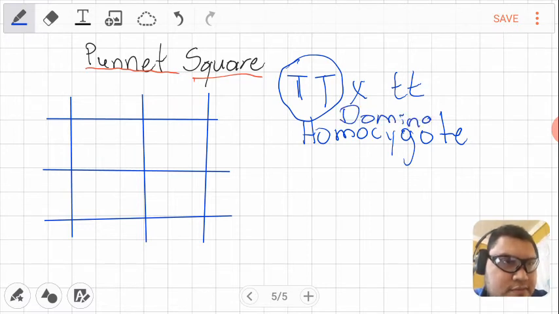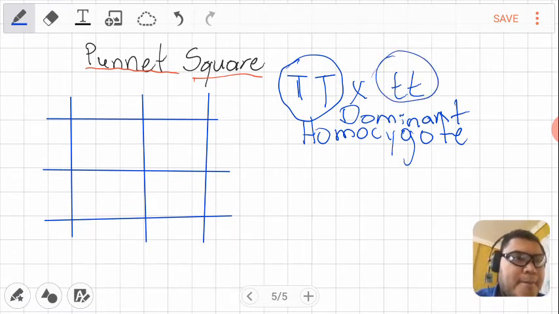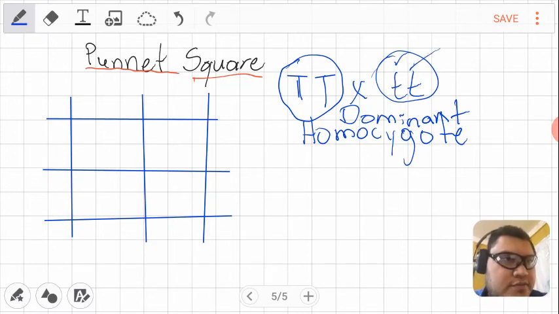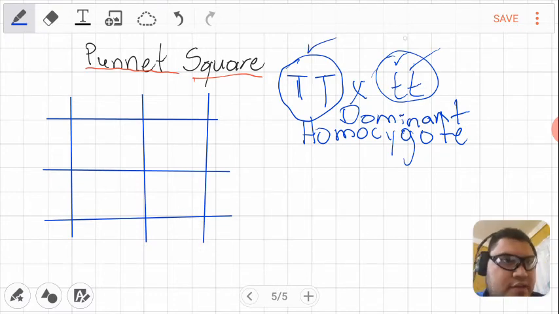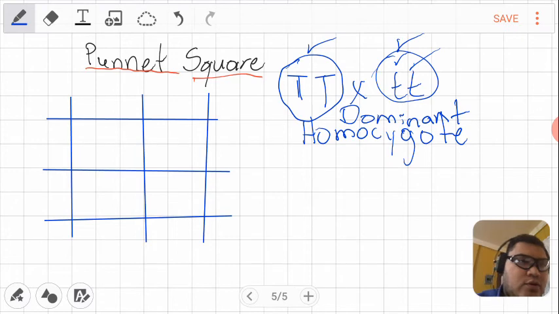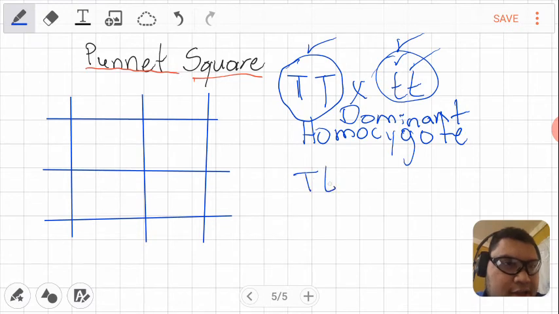Dominant homozygotes. And this one is, in this case, recessive homozygote because both are recessives, if you see. Okay, so we are going to mix two homozygotes with the difference that this one is dominant homozygote and this one is recessive homozygote. Just to see an example, what would happen?